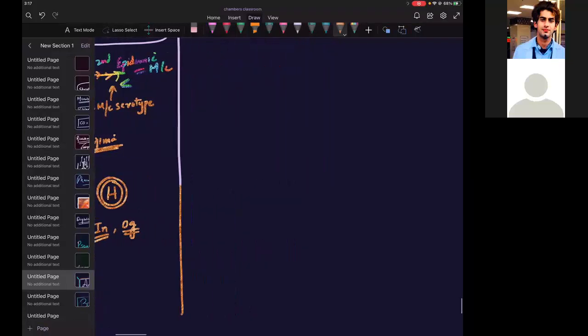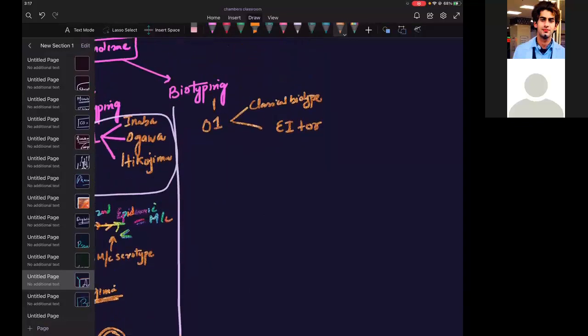Going to the biotyping. I told you, we differentiate them on the basis of biochemical reactions. Now this classical biotype was responsible for the 6 pandemics of cholera.